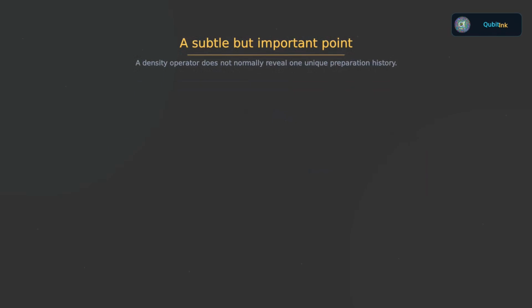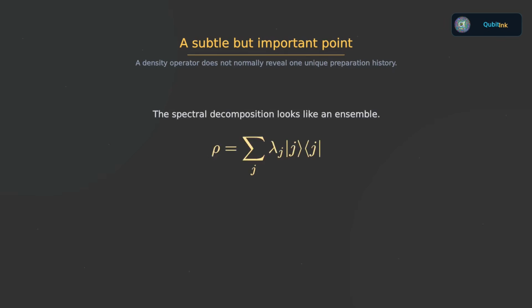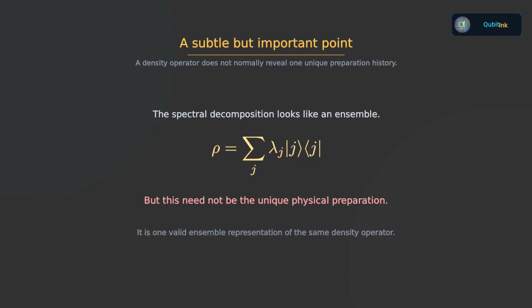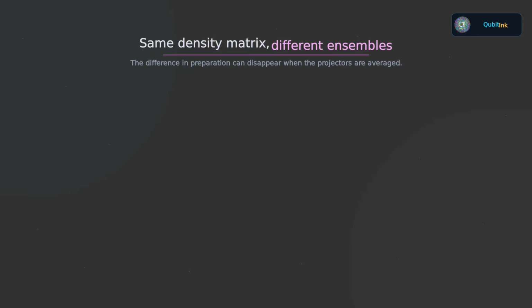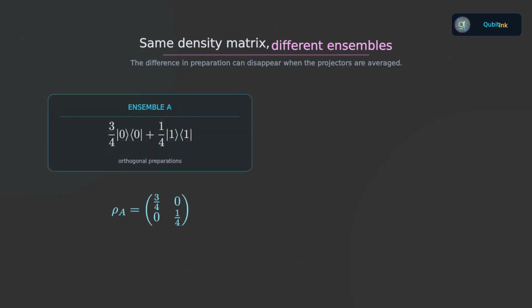Because ρ has a spectral decomposition that looks like an ensemble, it is tempting to think that its eigenvectors and eigenvalues tell us which states were actually prepared and with what probabilities. In general, they do not. The spectral decomposition gives one possible ensemble representation of ρ. It is not necessarily the physical preparation history. Let us see an example. Consider a qubit density operator with probability 3/4 on 0 and 1/4 on 1. That certainly can arise by preparing 0 3/4 of the time and 1 1/4 of the time.